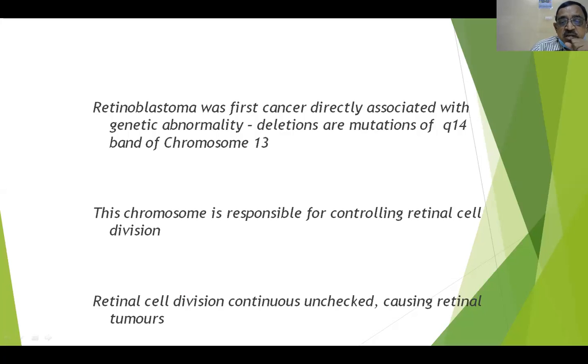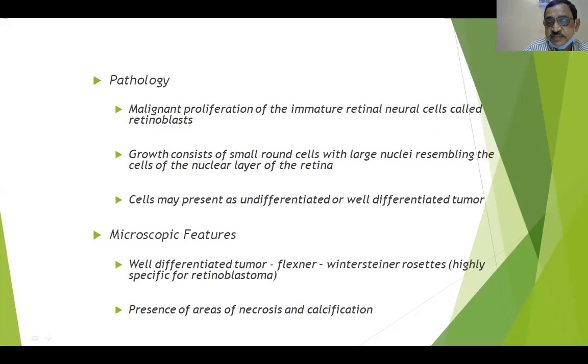Retinoblastoma was the first cancer directly associated with genetic abnormality. Deletion or mutation of the Q14 band of chromosome 13 is seen in cases of retinoblastoma. This chromosome is responsible for controlling retinal cell division. So retinal cell division is continuous and unchecked, causing retinal tumors in these cases.